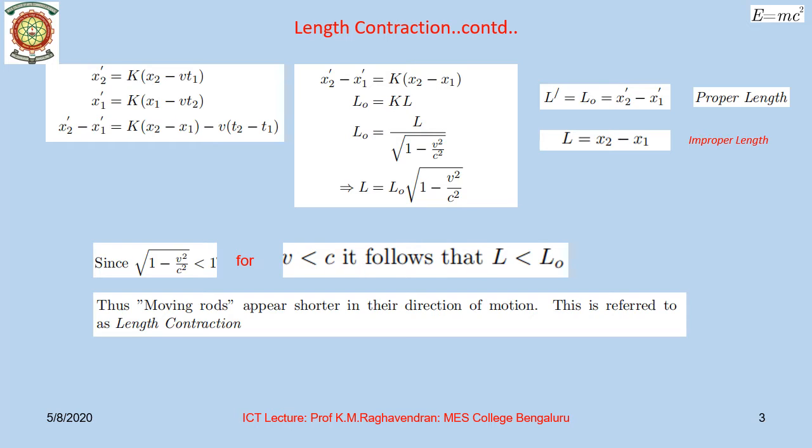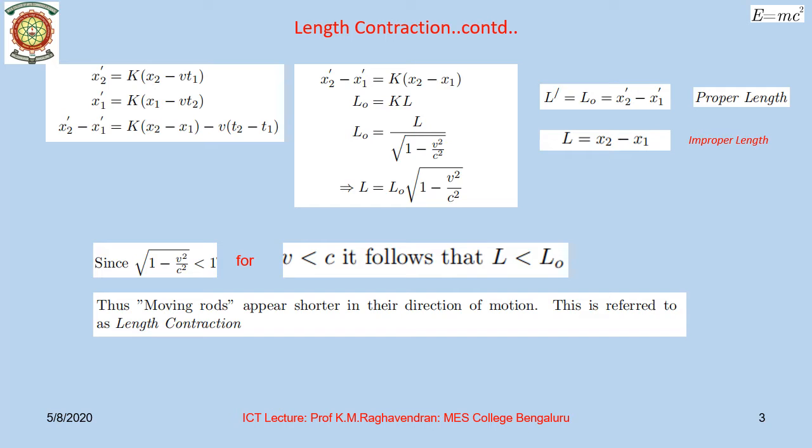Now we ask the question, what is the length of the object as measured by an observer S with respect to whom the object is moving? Clearly, the length of the object with respect to the observer S will be L equal to x2 minus x1, where x2 and x1 are the coordinates of the end points of the rod with respect to the observer S. It is to be noted, and this is important, that the coordinates x2 and x1 should be measured or recorded by the observer in S at the same instant of time for a meaningful measurement of the length of the object.